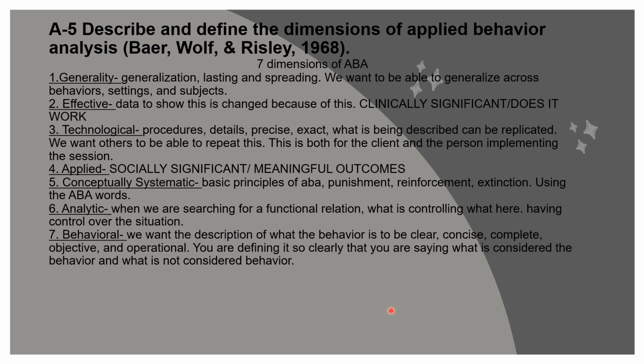Section A5, describe and define the dimensions of applied behavior analysis. Baer, Wolf, and Risley, 1968. This section is the 7 dimensions of ABA. Number 1, generality. Whenever you think about generality, you want to think about generalization, something that's lasting and spreading. We want to be able to generalize across behaviors, settings, and subjects.